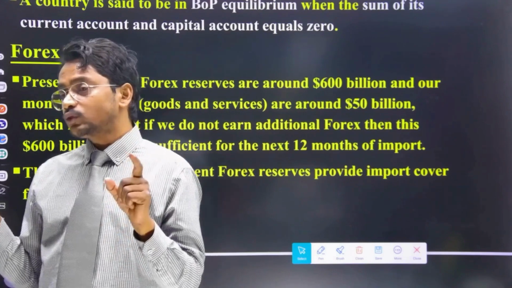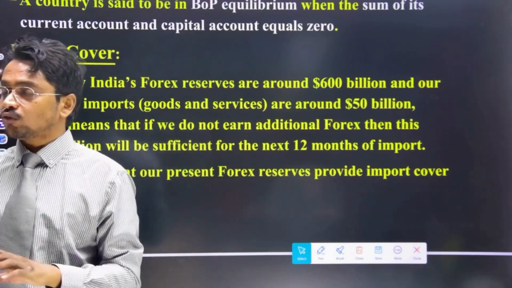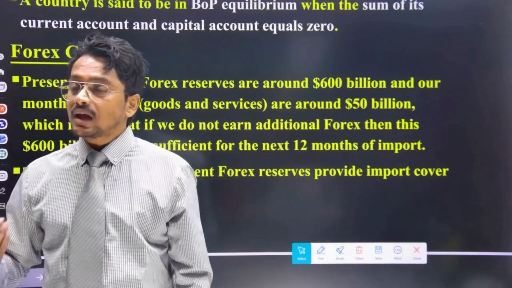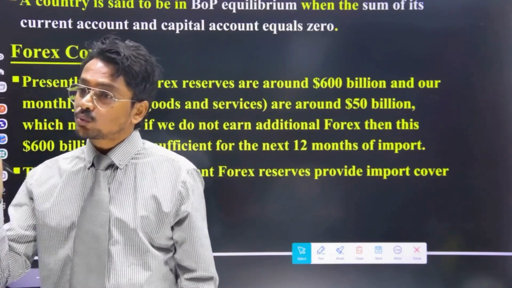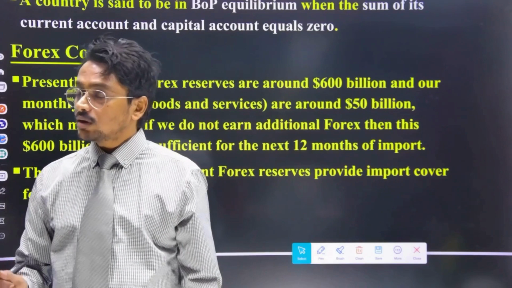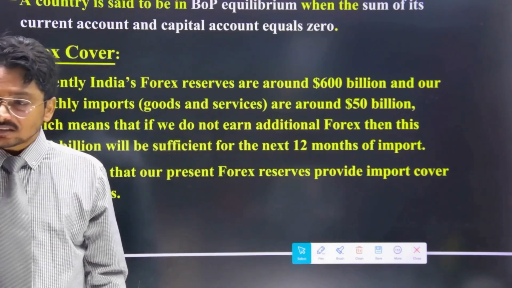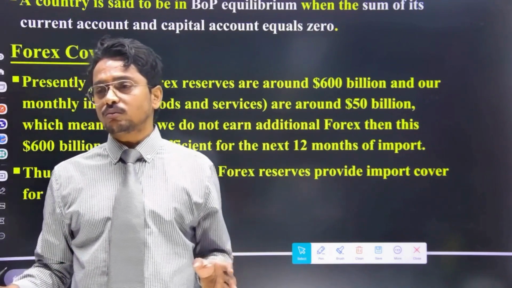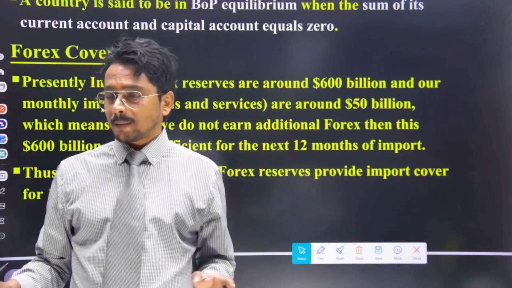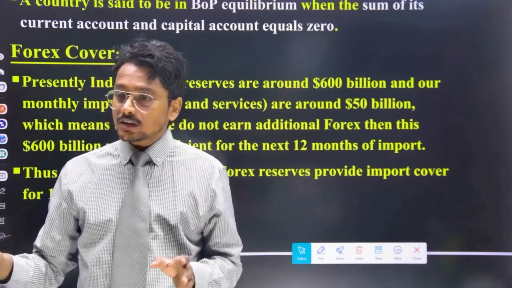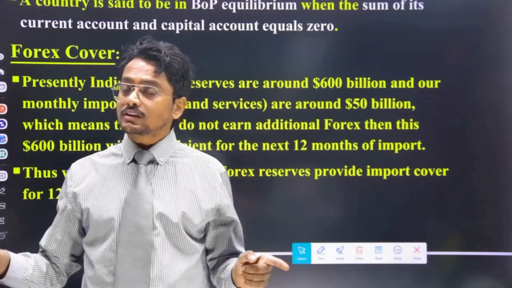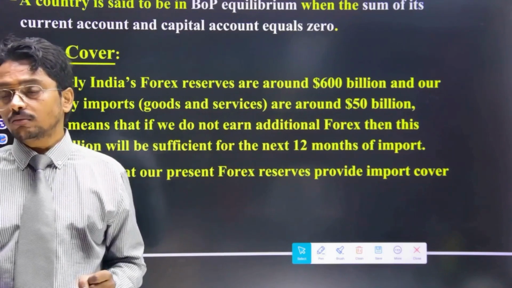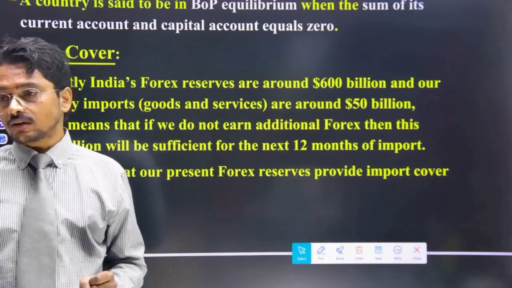Means if we have zero export and zero earning from foreign nations, we are still able to pay our dues for the next 12 months, because we have an accumulation of foreign exchange reserve of 600 billion. That's why we say we have 12 months or 1 year forex cover.